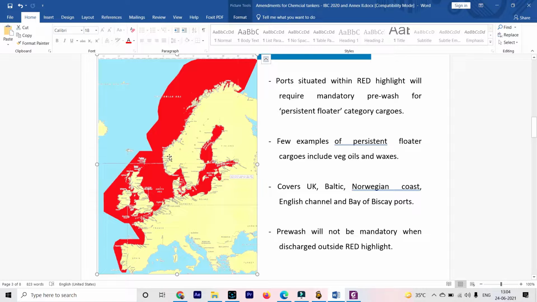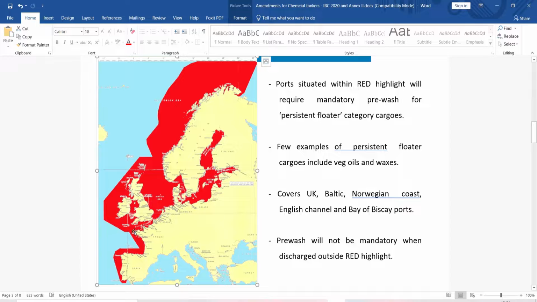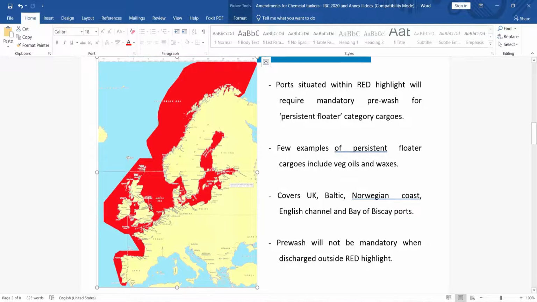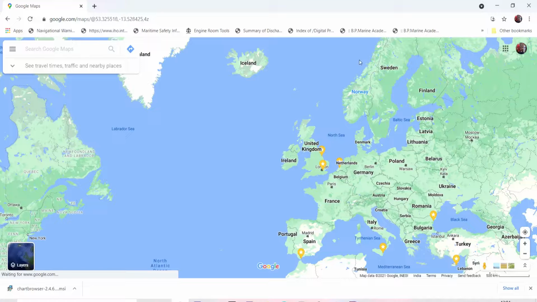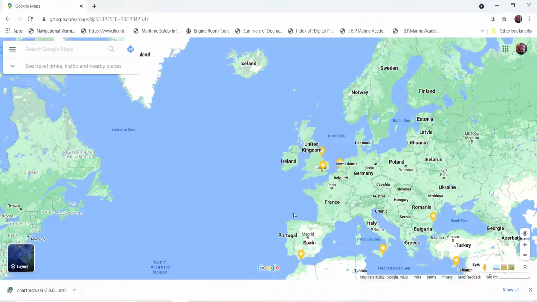So what the new regulation said, or why the persistent floater term was introduced, was that if you are carrying any of those persistent floater cargoes and you are discharging at any of the ports inside this red area, then you are required to do the pre-wash, and the oily water mixture of that pre-wash you are required to submit to the shore, and thereafter you can do any tank cleaning. If I show you on Google Maps, if you are discharging your persistent floater anywhere around here, France, Belgium, Netherlands, Denmark, North Sea, United Kingdom, Ireland, if you are discharging your cargo within these areas, then you are required to do a pre-wash.